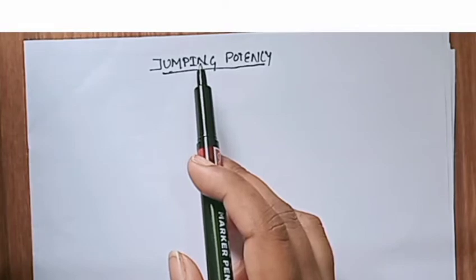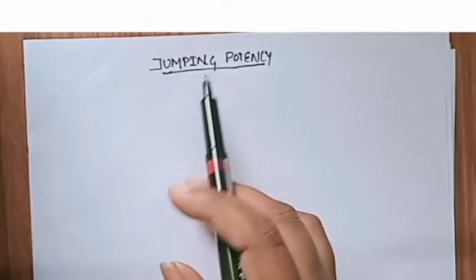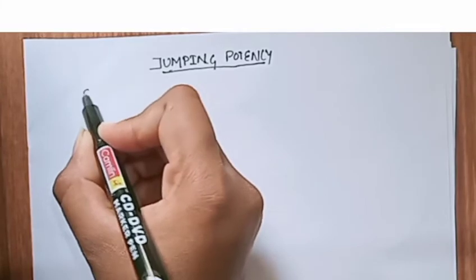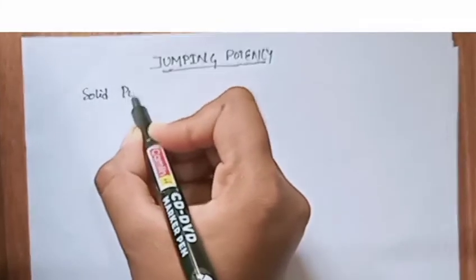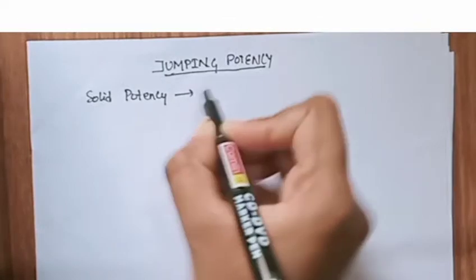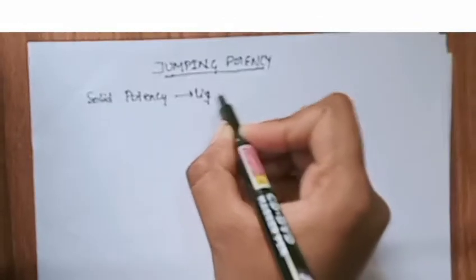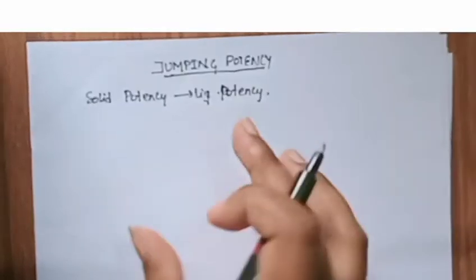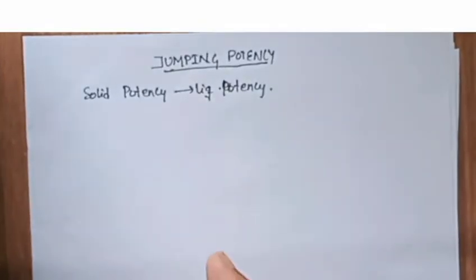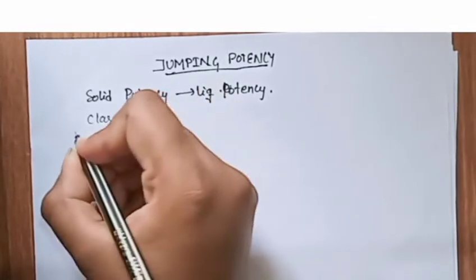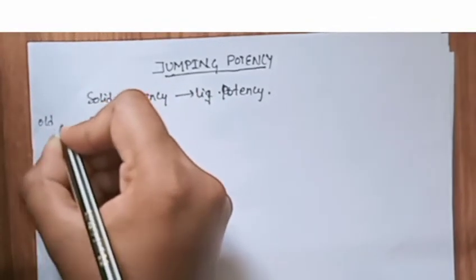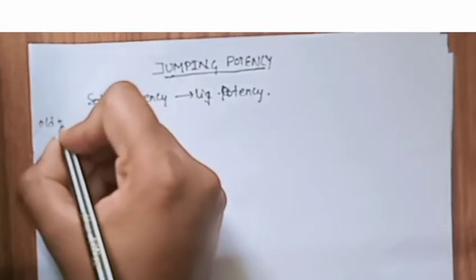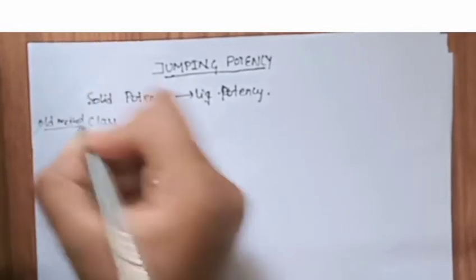How is it done? Why is it necessary to convert a solid potency into a liquid potency? What is the necessity of this? After knowing this necessary condition, we go towards our process. So we know in the class, the old method. In the previous video we described that in the old method many classes are present.